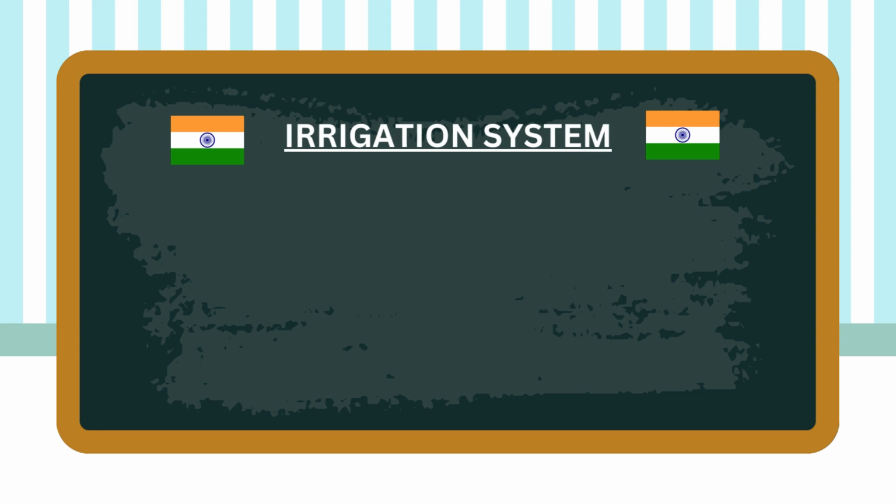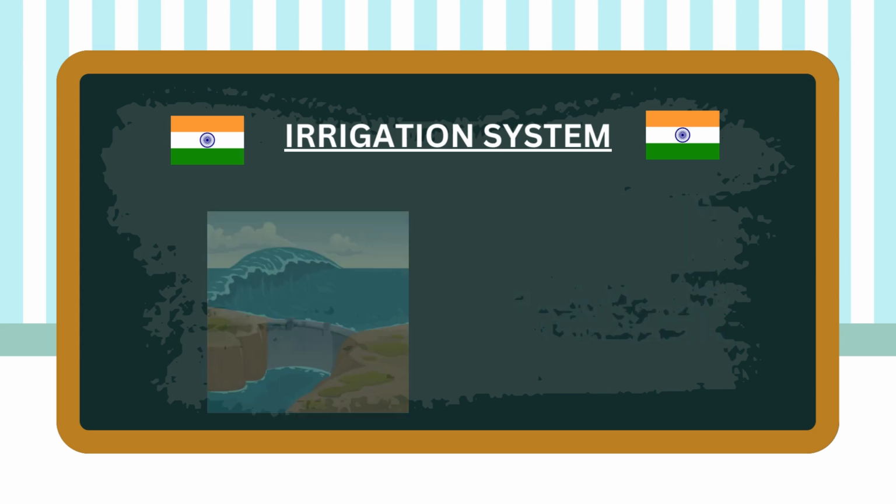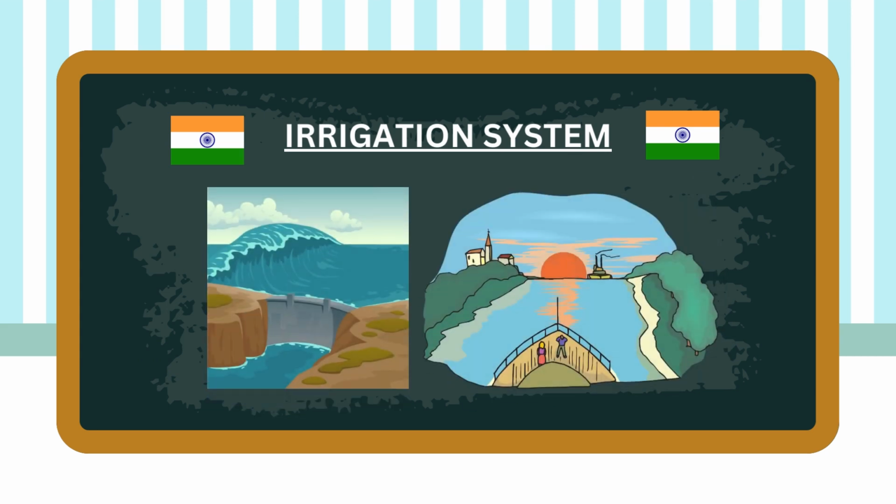Number 3, irrigation system. The irrigation system of India constituted large and small dams, barrages, link canals, and main canals. This became the most popular means of irrigation as the supply of water to remote rural areas for use and vegetation was at very cheap rates.